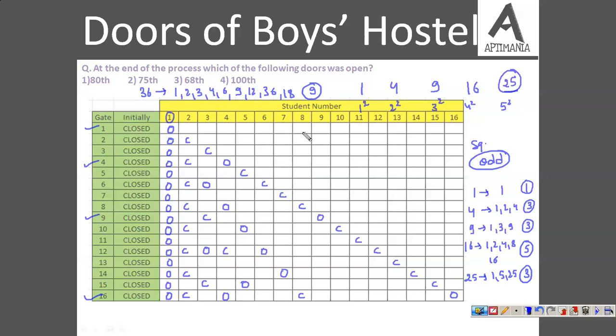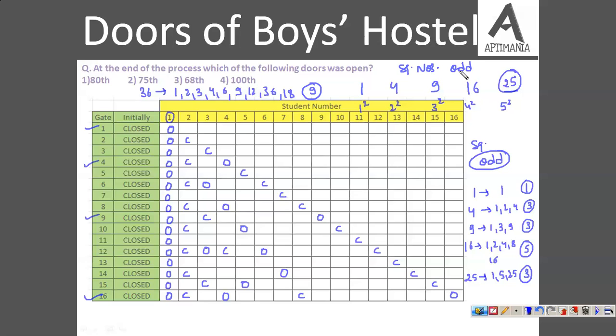Initially it was closed, तो जब भी odd number वाला student आता है वो उसे open कर देता है, जब भी even number वाला आता है वो उसे close कर देता है, जब भी odd number वाला आता है वो वापस उसे open कर देता है. तो basically जिन के odd number of factors होंगे numbers के, वो वाले door open रहेंगे. And only square numbers are those numbers which have an odd number of factors. This is a very important property. Only square numbers are those numbers which have an odd number of factors.